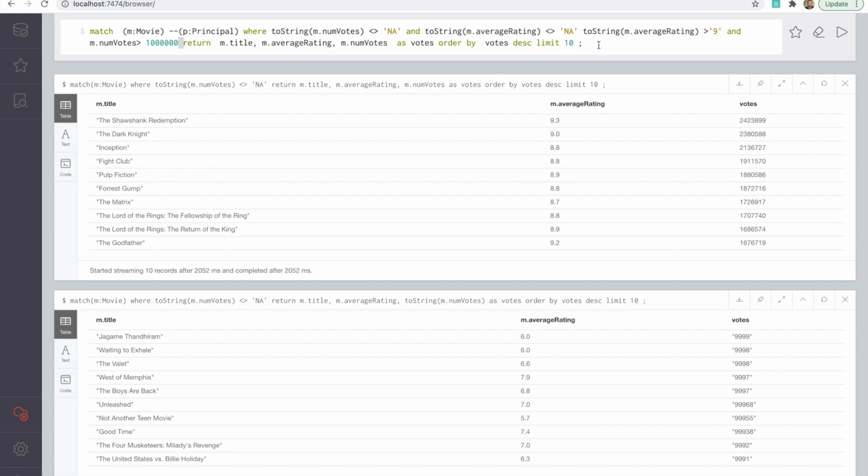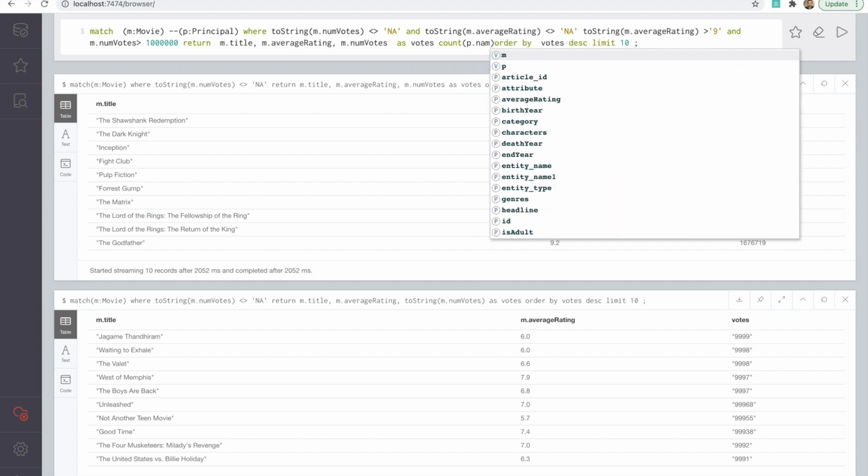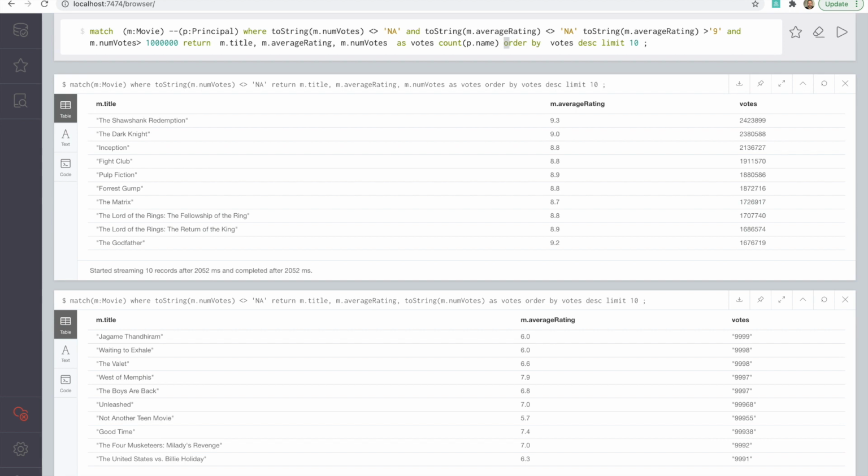Okay, because we also have these principals, what we are going to do is count the principals. So we can say count p.name, and we are going to count movies. And instead of votes, we are going to order this by movies DESC, LIMIT 10.